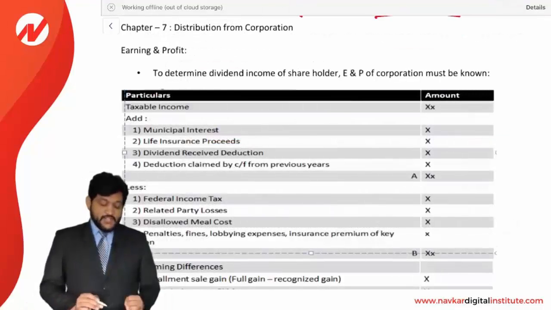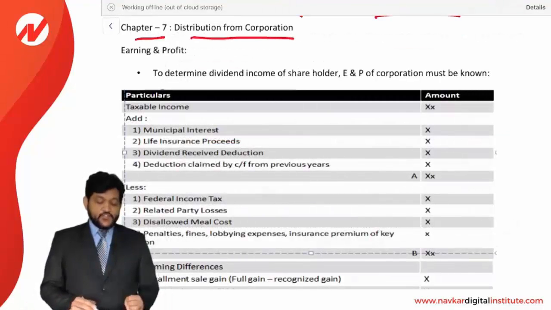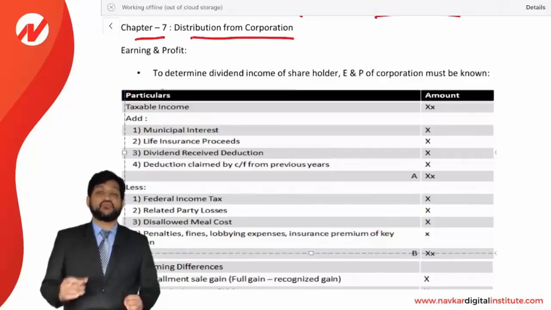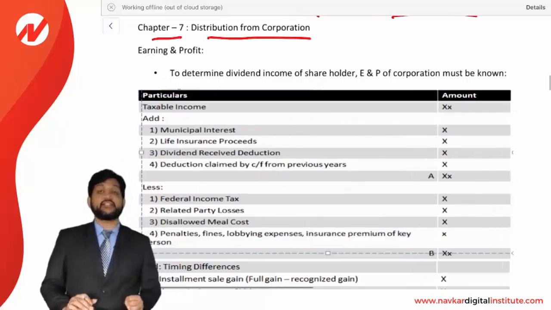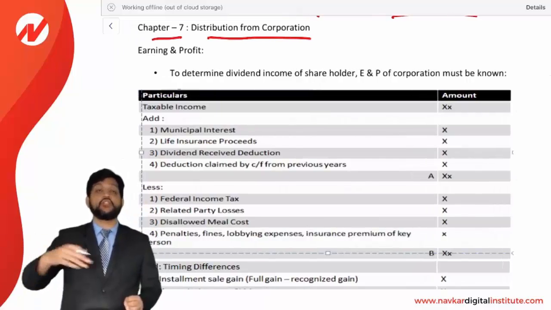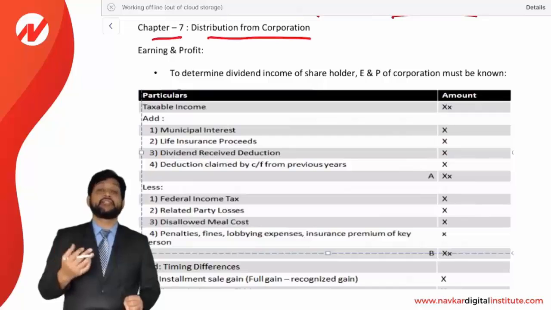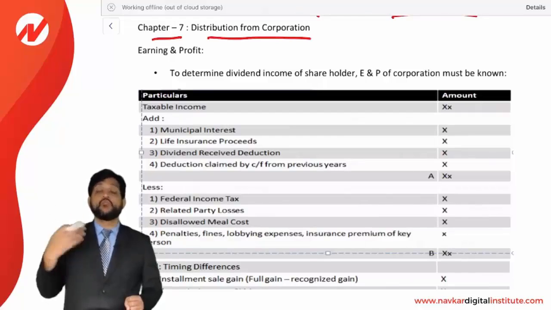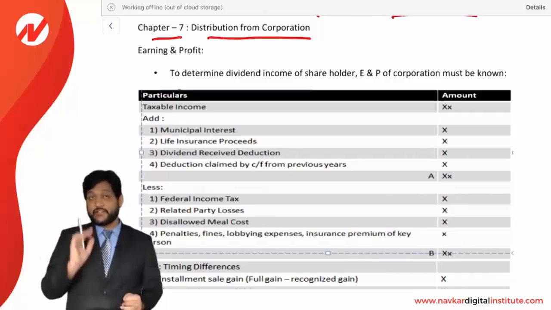Now friends, let us see the next chapter number 7, that is distribution from a corporation. When a corporation is distributing the property or cash to the shareholder, what is the treatment of it? The distribution may be either treated as a dividend distribution to the shareholder, or it can be treated as a distribution of capital. So you need to consider very carefully whether the distribution is a dividend or whether it is return of capital. So accordingly the treatment will be given.